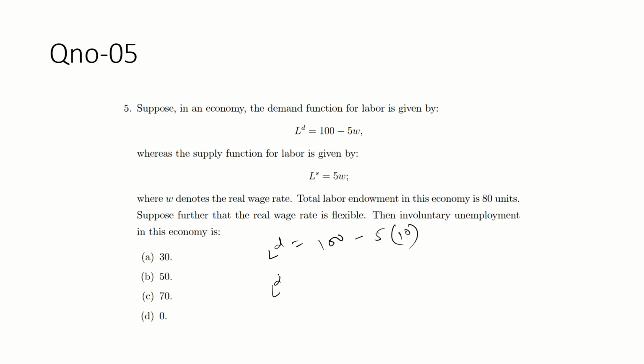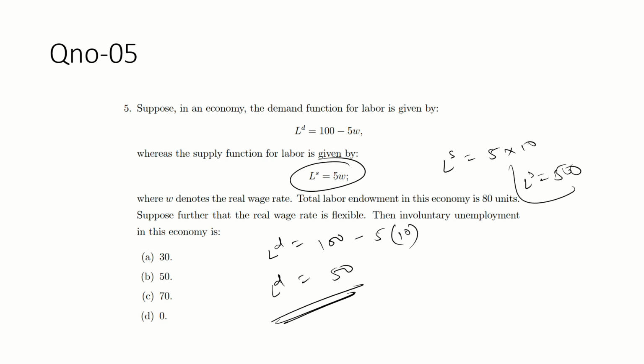You will get 50. If you put the wage equal to 10 in labor supply, 5 into 10, labor supply is 50. So labor demand is also 50, and labor supply is also 50.